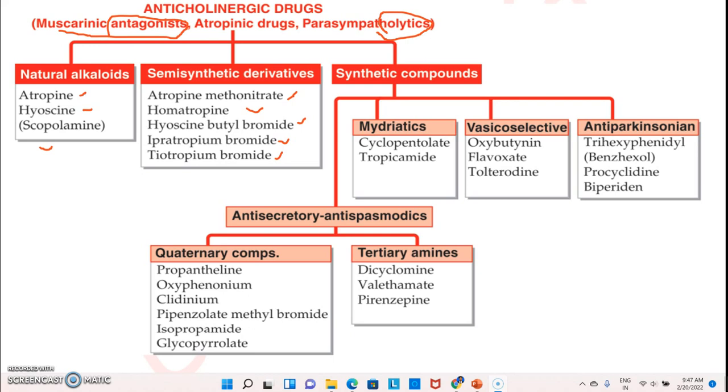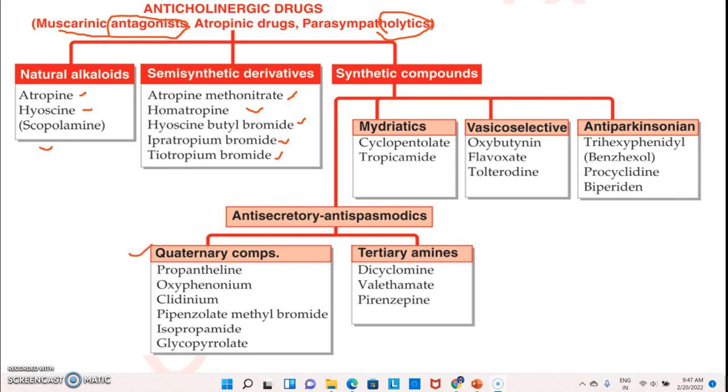Then synthetic compounds. Synthetic compounds are classified in four types. First is anti-secretory antispasmodic drugs, then mydriatics, vesicoselective, and anti-Parkinsonian drugs. Anti-secretory drugs are again classified in two types: quaternary compounds and tertiary amines.